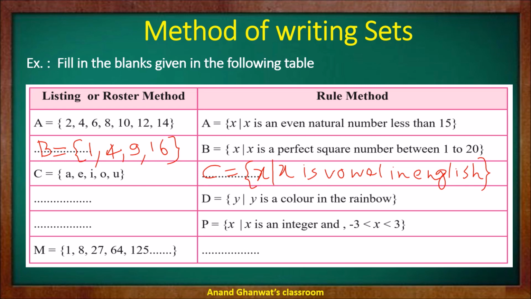Now next, D is a set of element y such that y is a color in a rainbow. So can you list the colors in a rainbow?